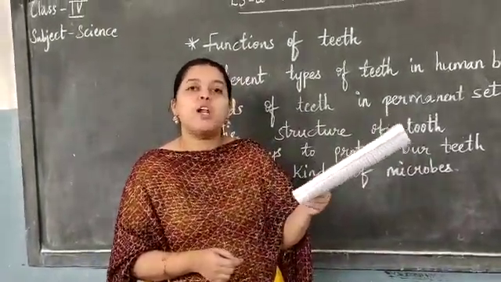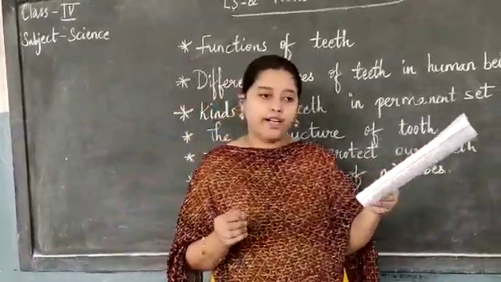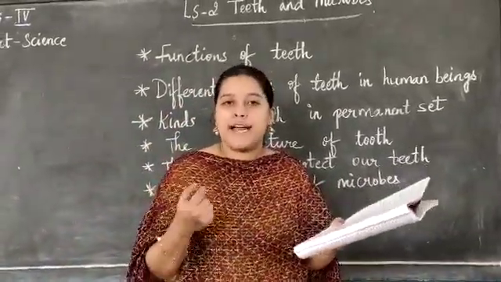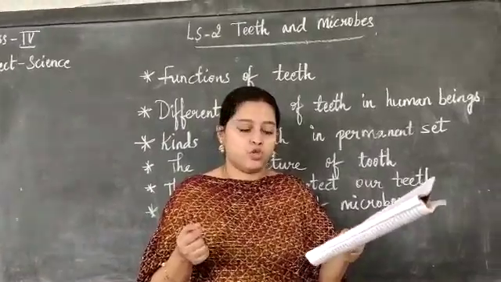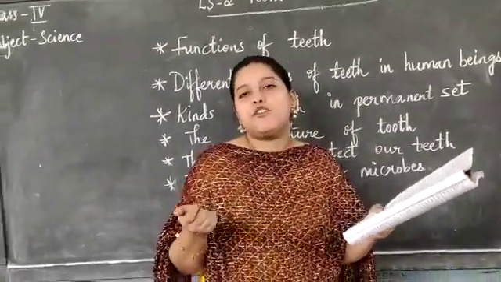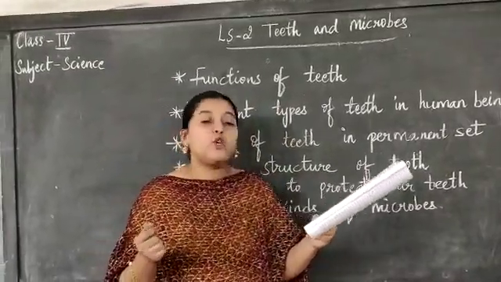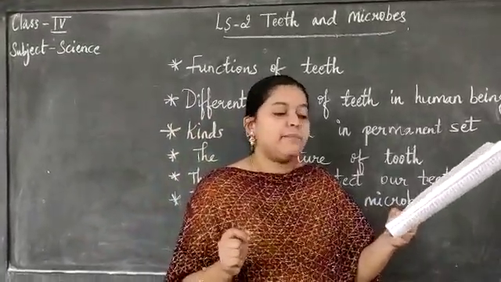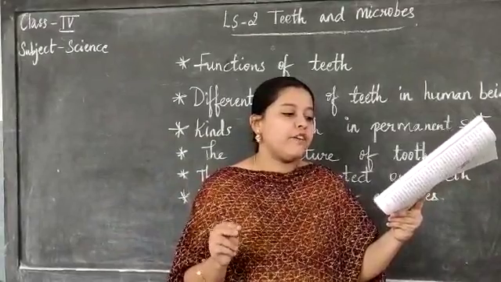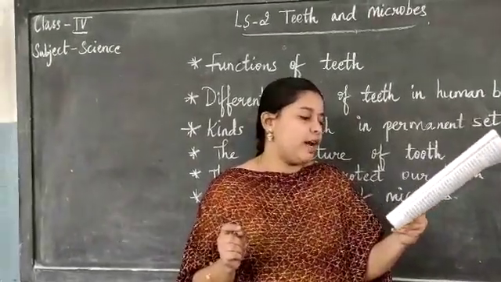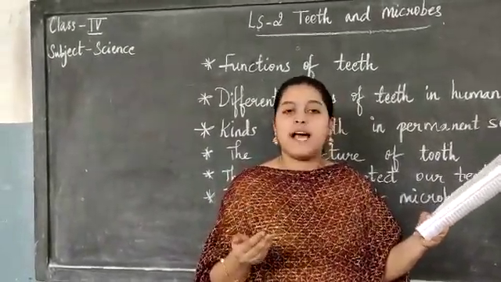Coming to molars. Molars are bigger, flatter and broader teeth. They help you to grind the food, children. Molars are usually used for grinding the food, so they are known as grinding teeth. There are 12 molars in all. 8 molars grow first, 2 on each side of the premolar. 4 more molars grow later.